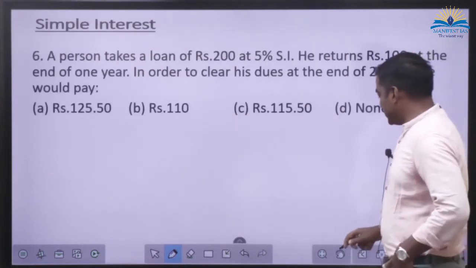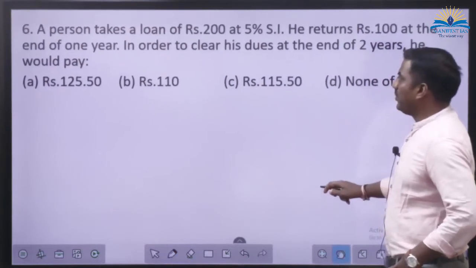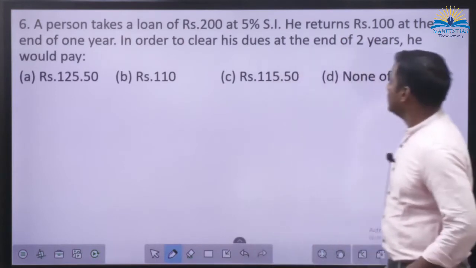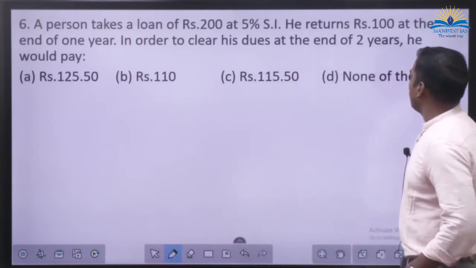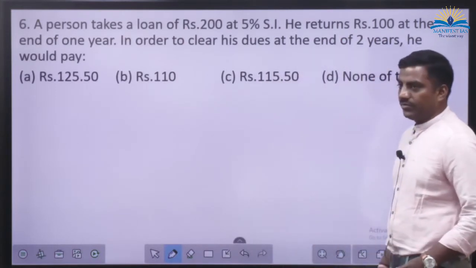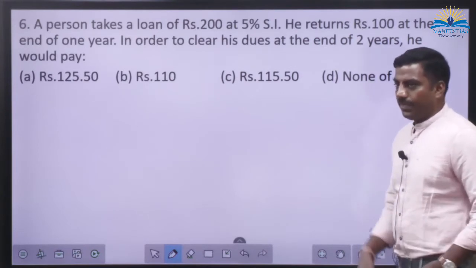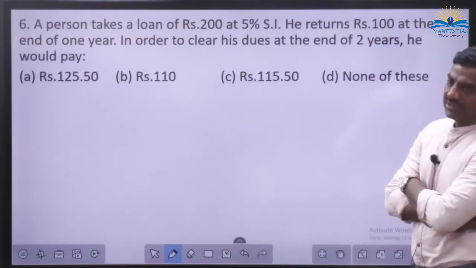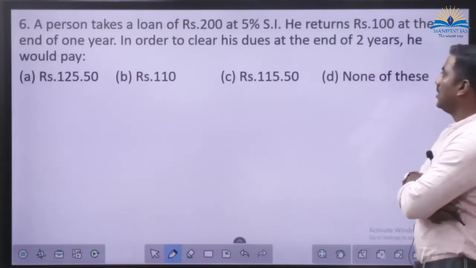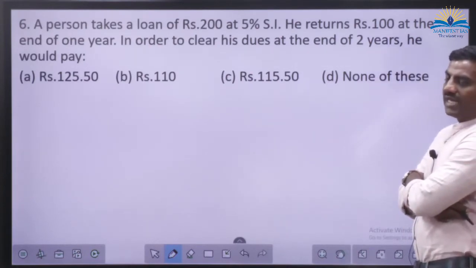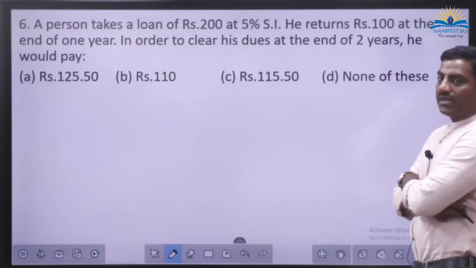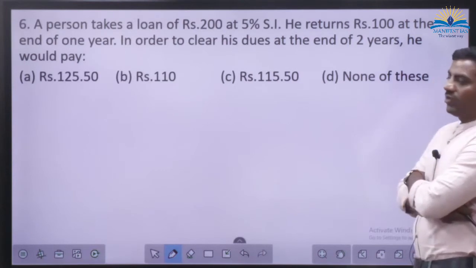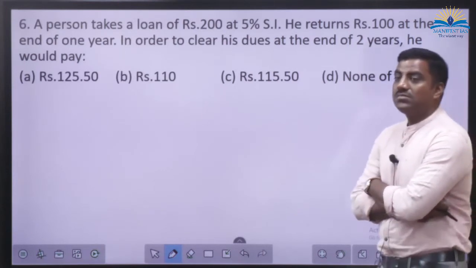Next, a person takes a loan of rupees 200 at 5%. He returns rupees 100 at the end of 1 year. Just try to calculate orally. A person takes a loan of rupees 200 at 5% simple interest. After the first year, what will be his liability? Liability in the sense that he has to pay back. After 1 year, what is his liability?